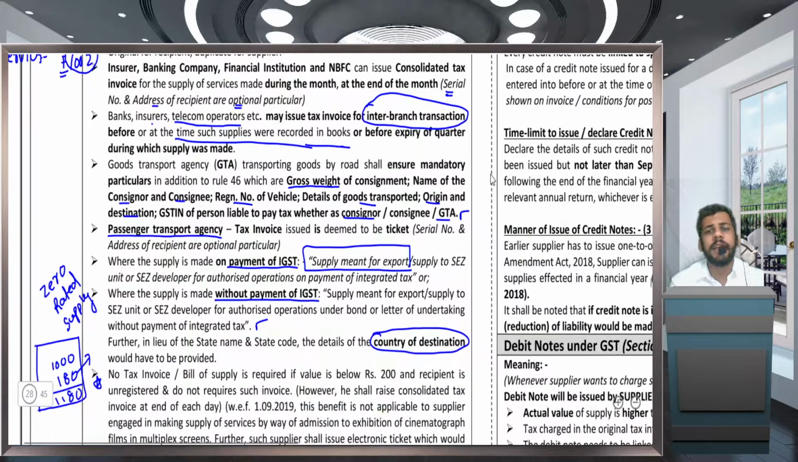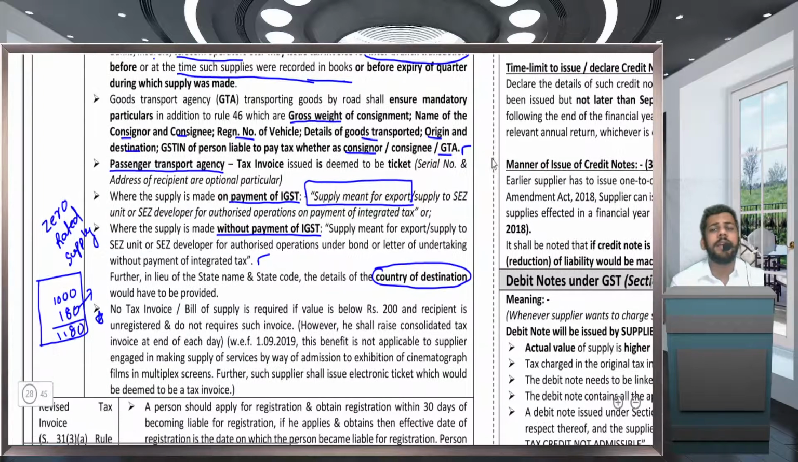Next is for effecting inter-branch transaction in case of banking company, insurance company, and telecom operator. They have to issue invoice before expiry of the quarter or at the time when this supply was recorded in the books of accounts. Next one, in case of GTA, there are a few mandatory particulars to be mentioned. What are those? The name of consignor, consignee, the weight of the consignment, registration number of the vehicle, details of goods transported, origin and the destination of the goods, and GST number of the person who is liable to pay tax.